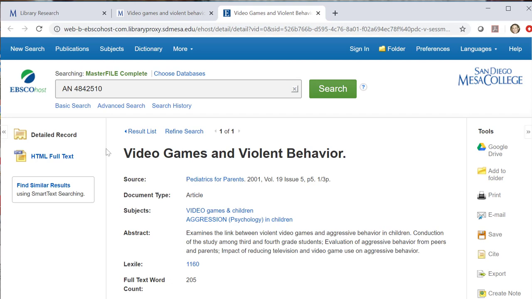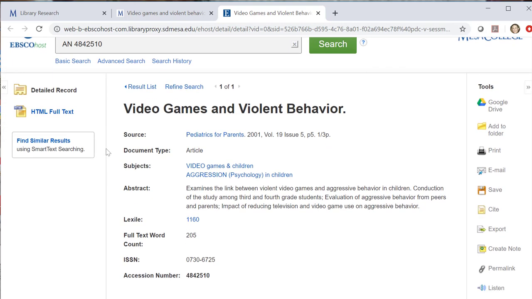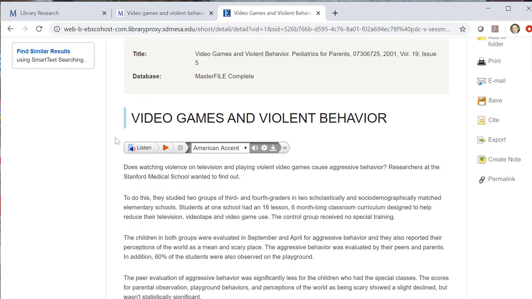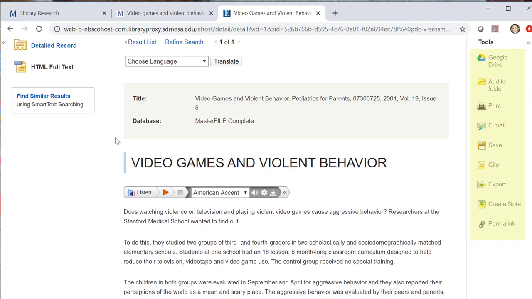This page is in EBSCOhost, and it's all the information about this article. Now, if you used our system before, this should look very familiar to you. It's available in HTML full text, so if I want to see it, I just click on HTML full text and it brings up the article, and I can take a look at it, send it to myself, print it, email it, save the site, all the things.